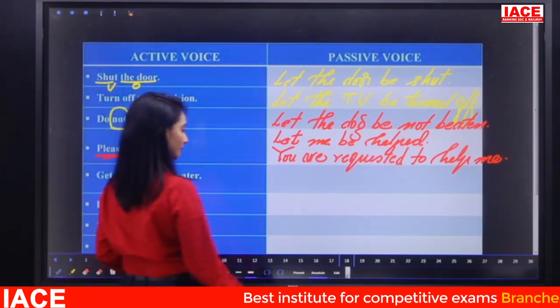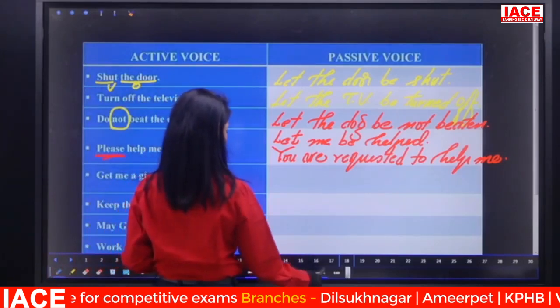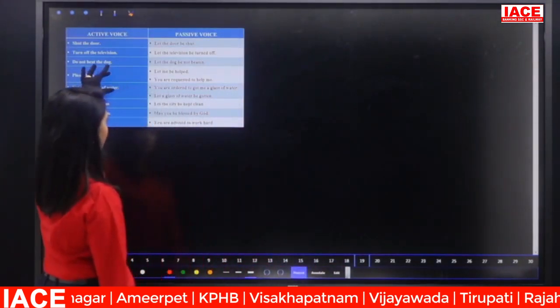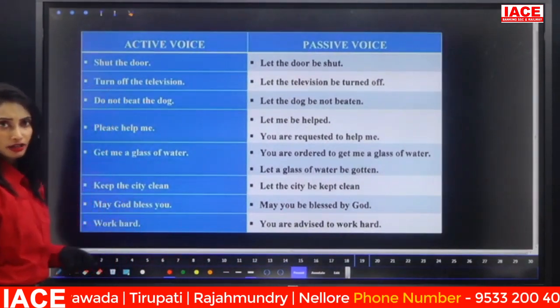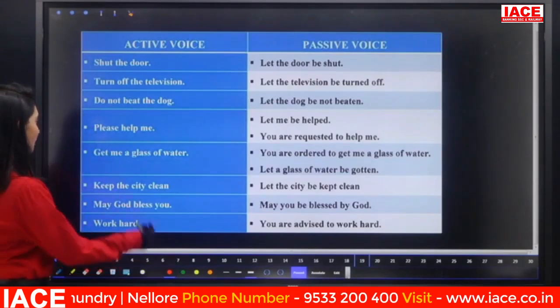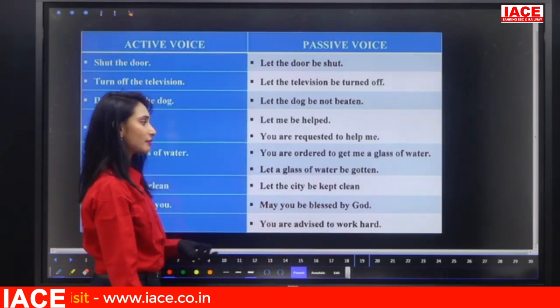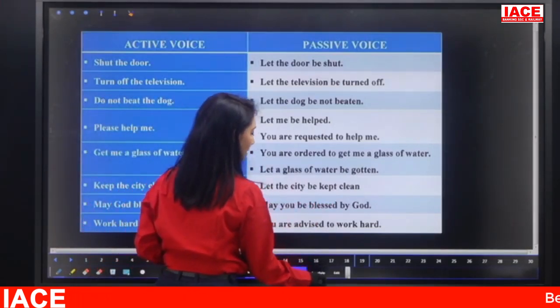With the let formula: let a glass of water be gotten, or got. Verb is in V3. So, "Let a glass of water be gotten." Or another method is, you are ordered to get me a glass of water.